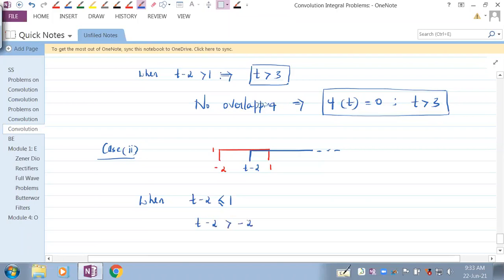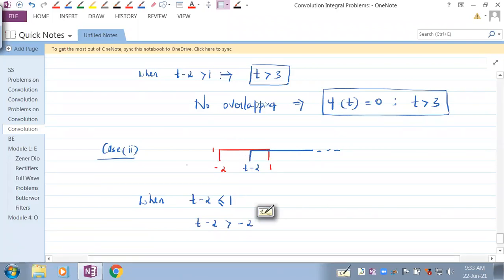Everybody understand this point? Here, t minus 2 less than or equal to 1 is one case, and the other case is t minus 2 greater than minus 2.